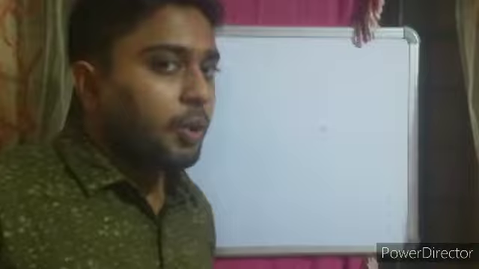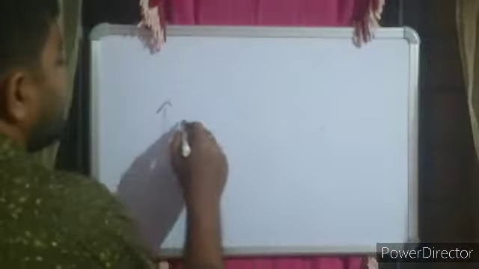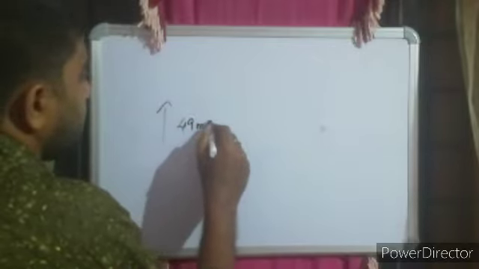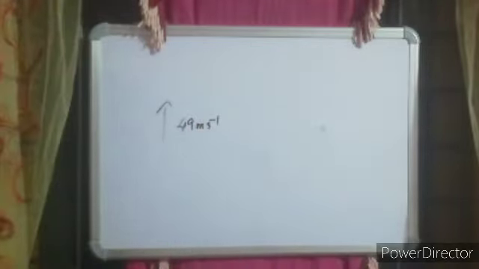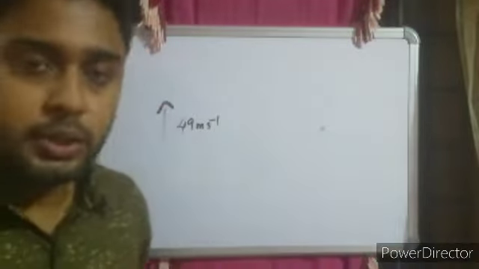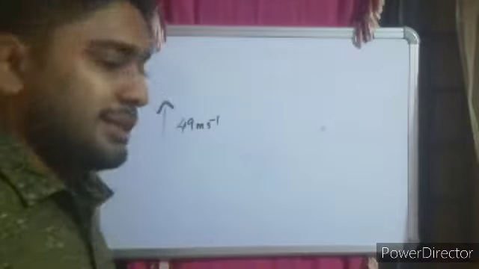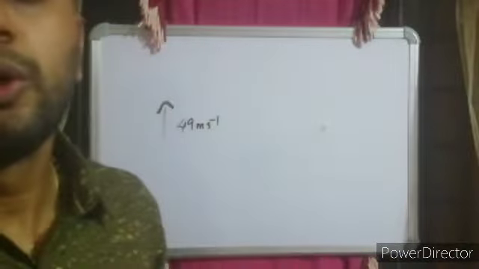Now when you are throwing your body upwards, think that you are throwing your body up with a speed of 49 meter second raised to minus 1. So I have said that in the case of a body which is moving upward, its velocity starts to decrease. Since the velocity starts to decrease, the value of acceleration due to gravity is going to be negative.